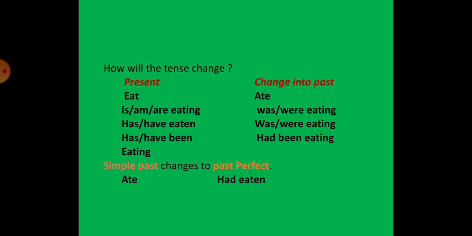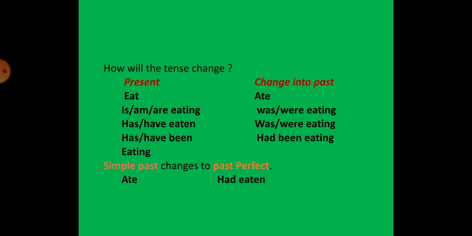If you have have, has eaten, that is present perfect, then it changes to past perfect, that is had eaten. Has, have been eating, a present perfect continuous tense, will change to past perfect continuous tense, that is had been eating. But if it is simple past, then it changes to past perfect.